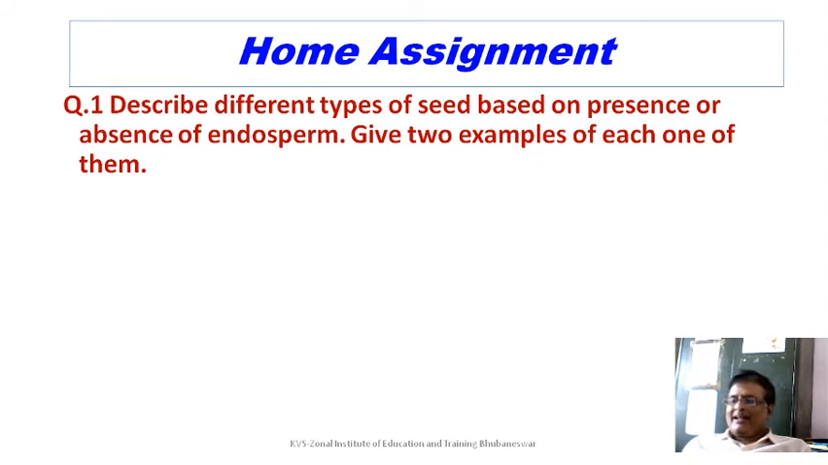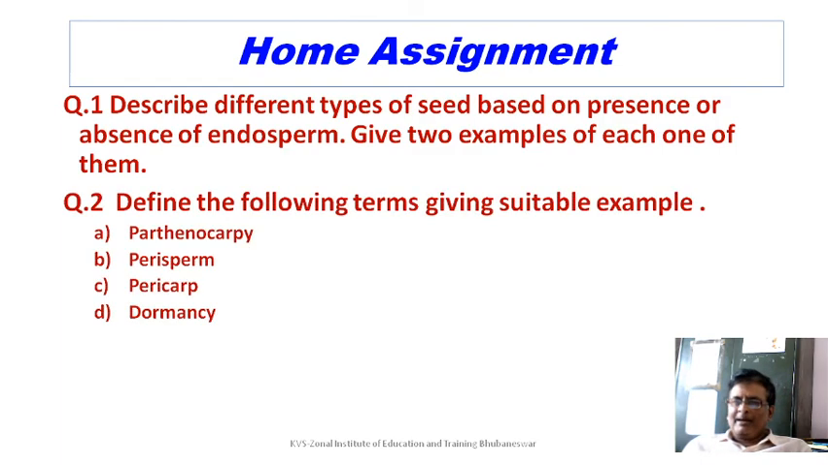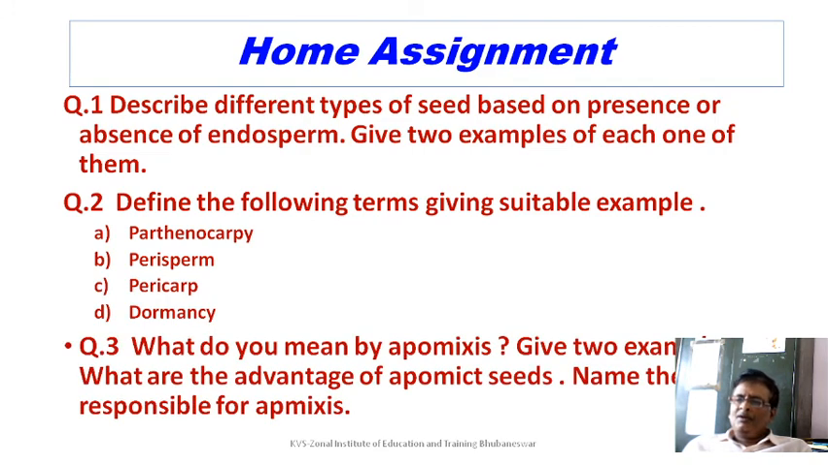So naturally, some takeaway work for your home. Describe the different types of seed based on presence and absence of endosperm. Give 2 examples of each one of them. Define the following terms giving suitable examples: parthenocarpy, perisperm, pericarp, dormancy. What do you mean by apomixis? Give 2 examples. What are the advantages of apomictic seeds? Name the gene responsible for apomixis.